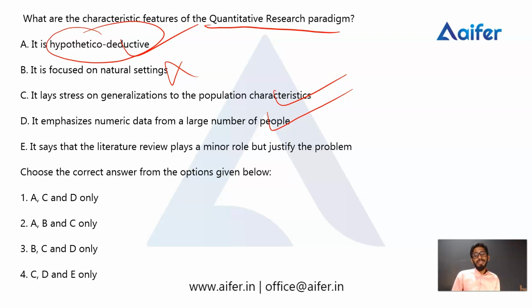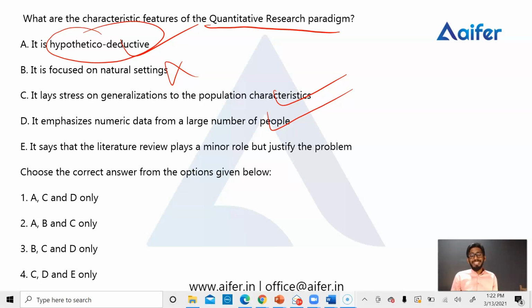Quantitative research follows a hypothetical deductive approach, which means there will be more theories and more studies regarding a particular subject. Then we do research to check whether our hypothesis is correct or wrong. That's why we need to review more literature. So in quantitative research, the literature review has a major role.